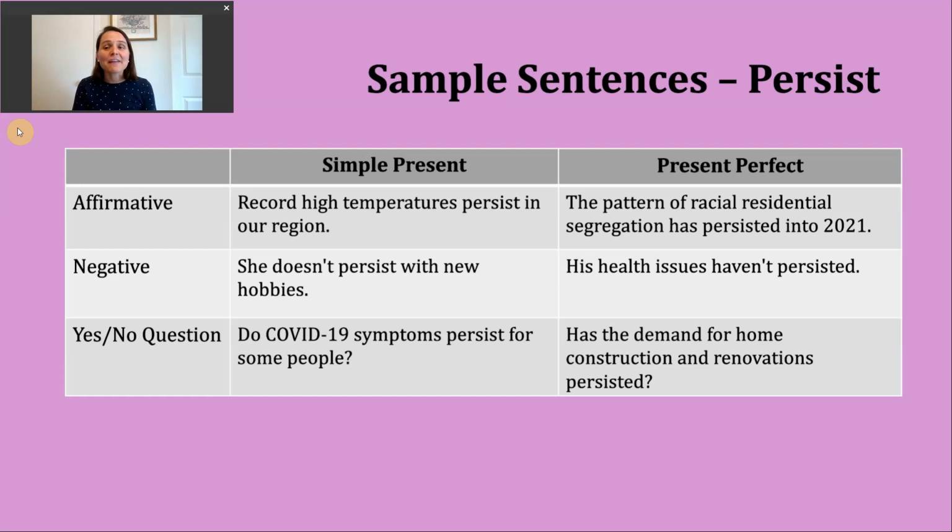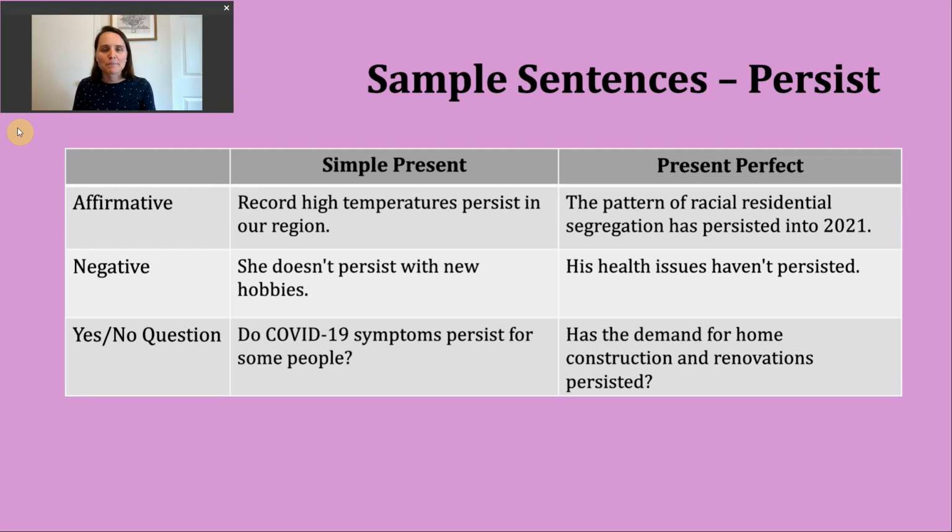Now let's take a look at the present perfect. We're using this verb tense to talk about an action that started in the past and continues into the present, or that was completed at some unknown time in the past. Many times I'll call this the indefinite past. So we don't know when, and that might not matter.